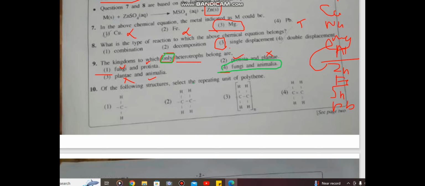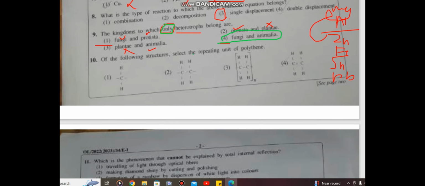Of the following structures, select the repeating unit of polythene. Now polythene is the polymer of ethene. Ethene is an alkene type, so there should be a double bond between the carbons. Here one hydrogen, here one hydrogen, so this is the ethene molecule. So these single bonds will go here, here. Now between the carbon atoms there will be only one single bond when polythene is formed. There won't be a double bond.